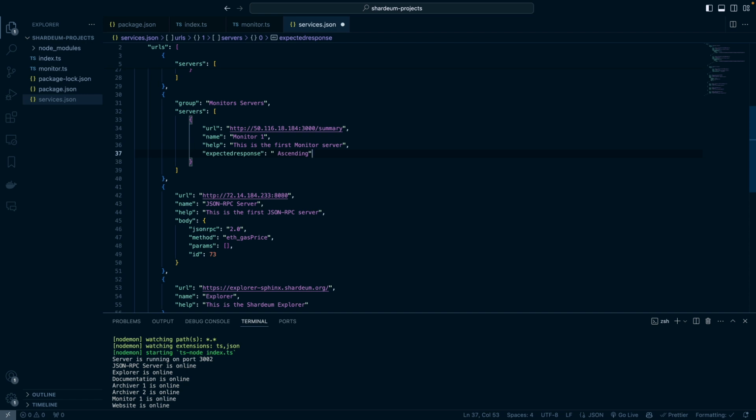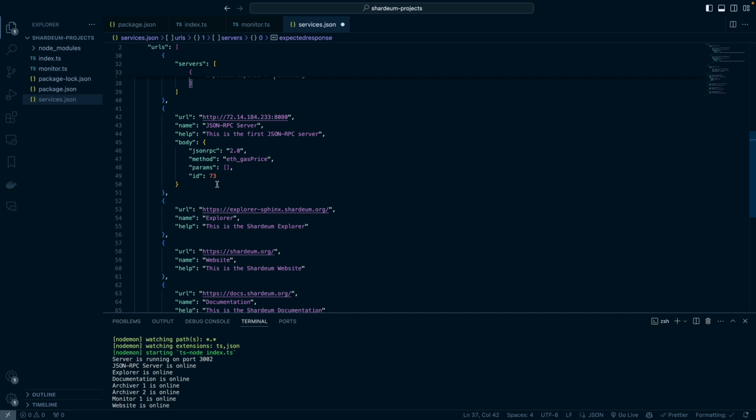So if we get a response back from the monitor one server and that response contains this text, then we can say that we've now got our expected response. Let's do the same for the JSON RPC server. Let's have an expected response.